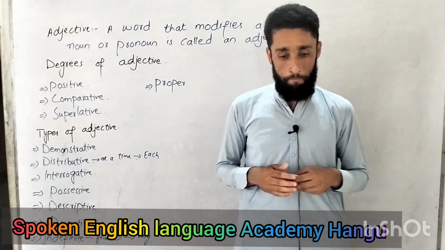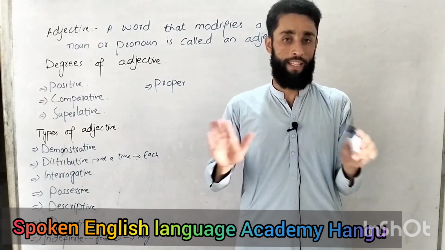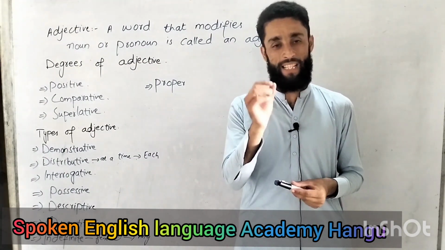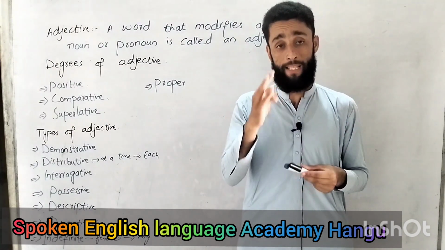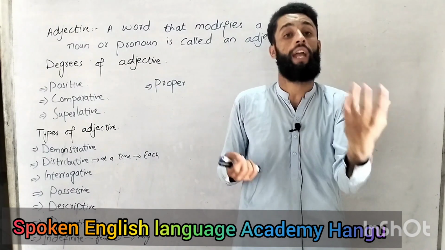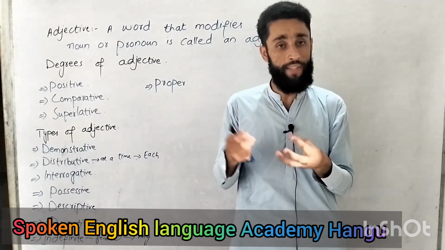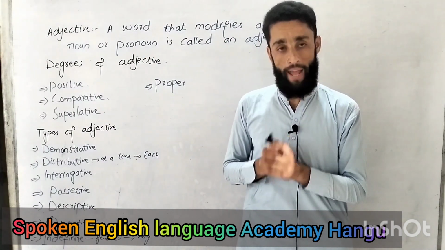For example, I say I'm better than you. Or rather, I won't say that. Okay, you are better than me. So "better" is a word that explains, comparing you and me. It is comparing these two words. So if there is a comparison between two things, we use the comparative degree.